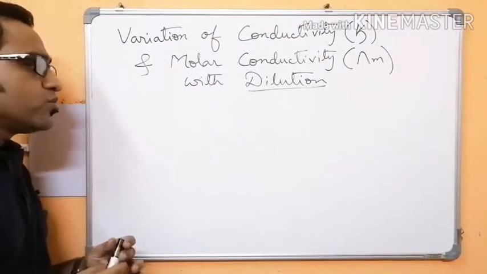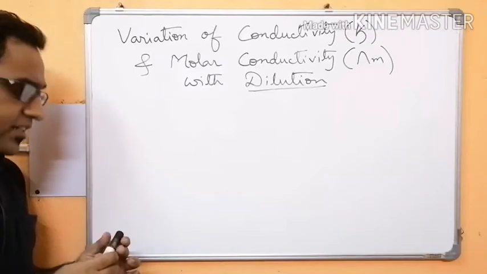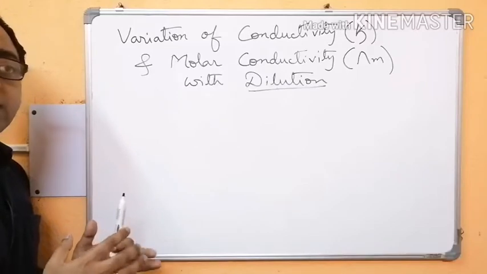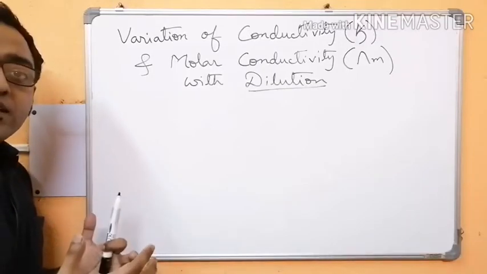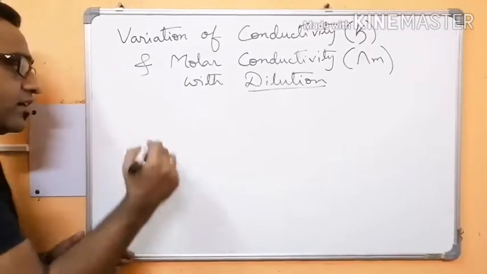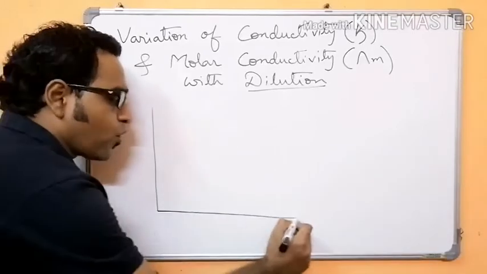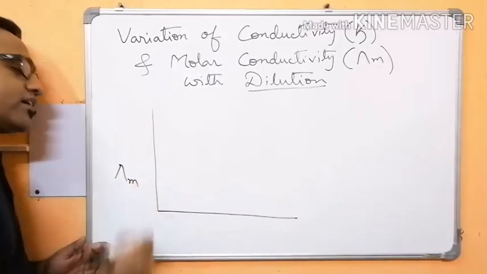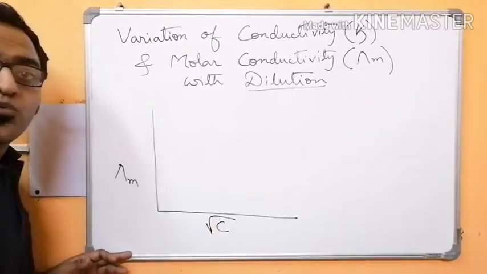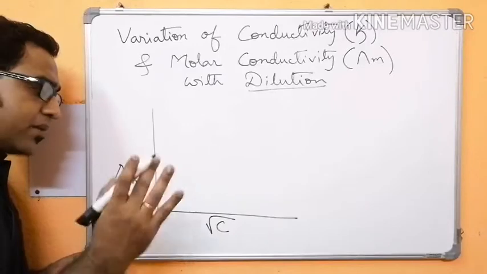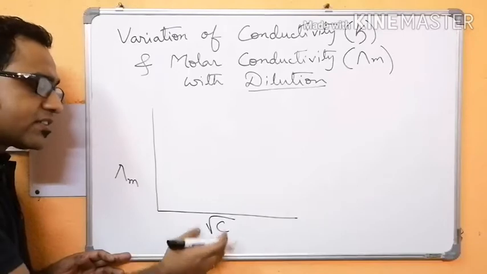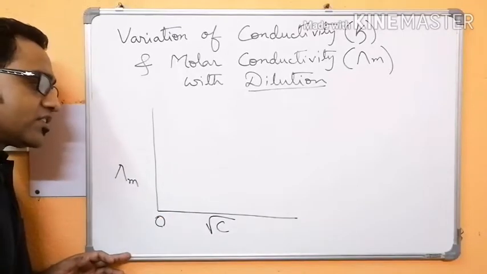Now here we are going to see the experimental data, nothing theoretical. We are going to explain the experimental data using our known theories. So let's start. This is the plot of molar conductivity with root over concentration, which was initially taken by Debye and Huckel, so we will take that only. In your book also you will find this root over C. This is the zero concentration.